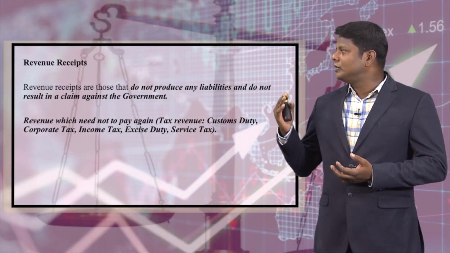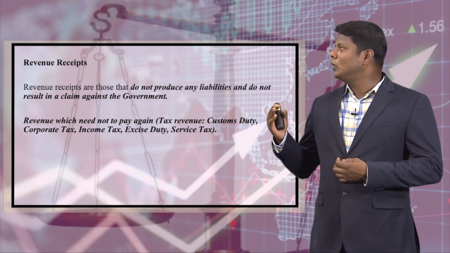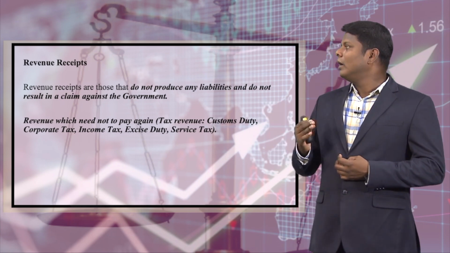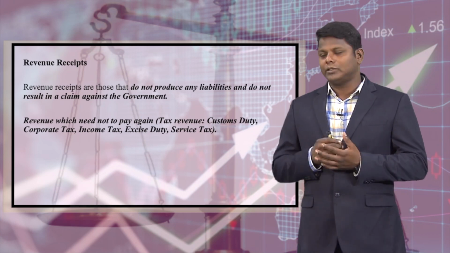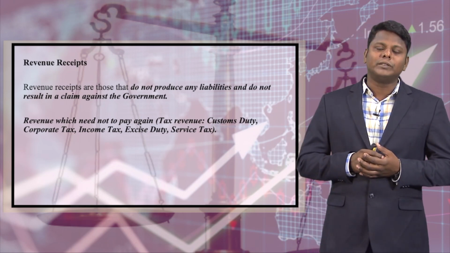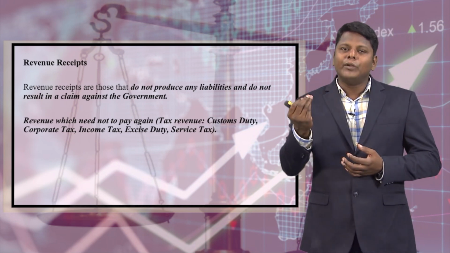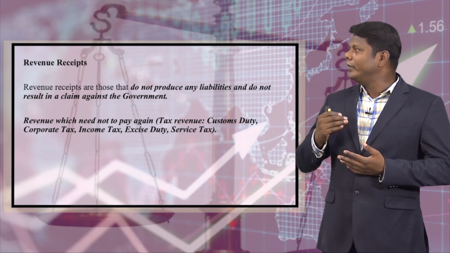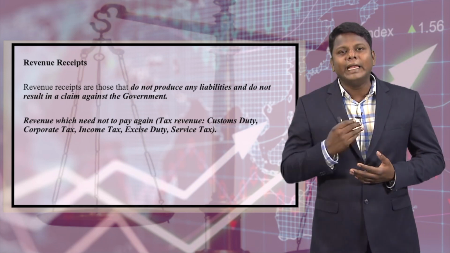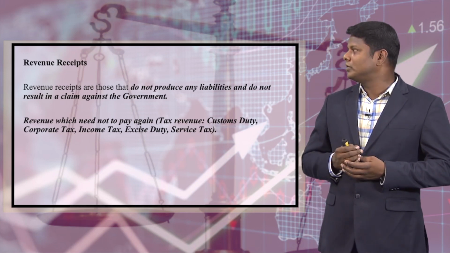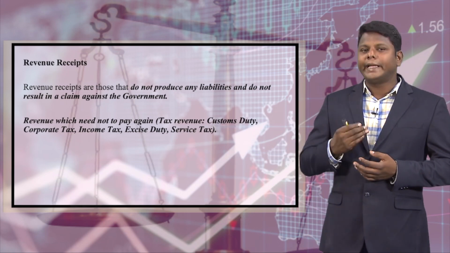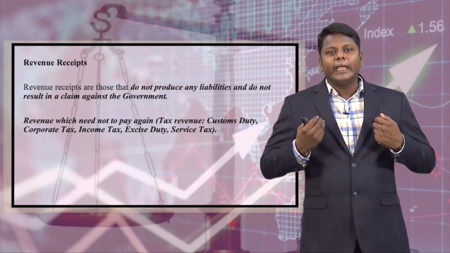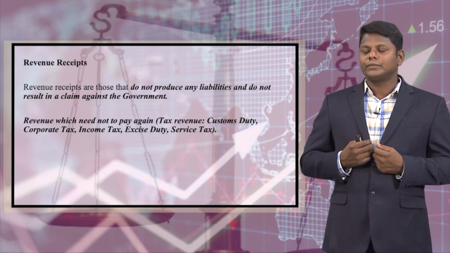Revenue receipts are those that do not produce any liabilities and do not result in a claim against the government, because it is income to the government.